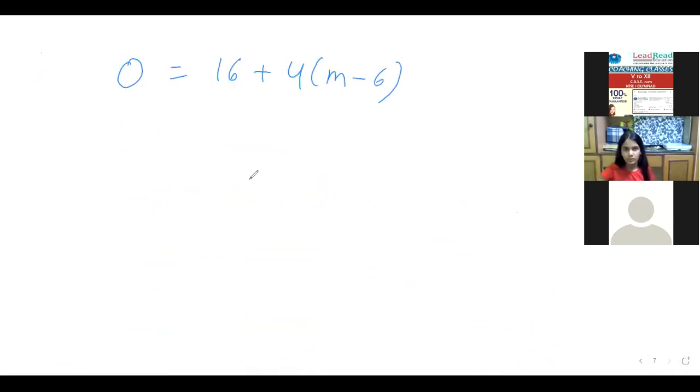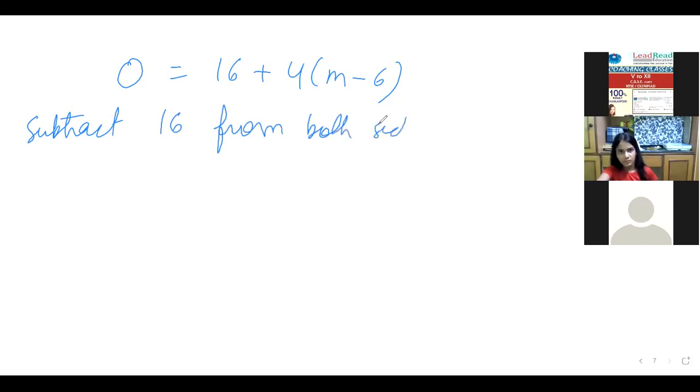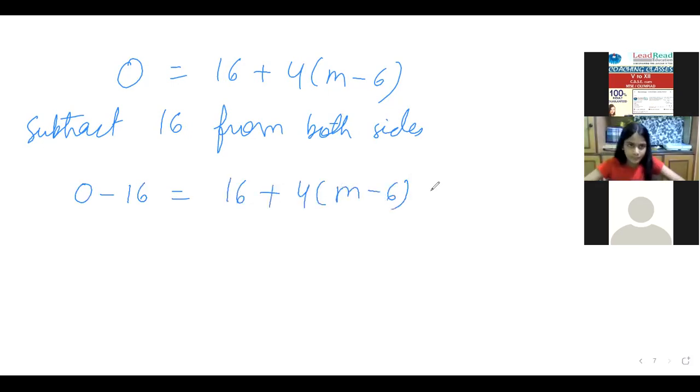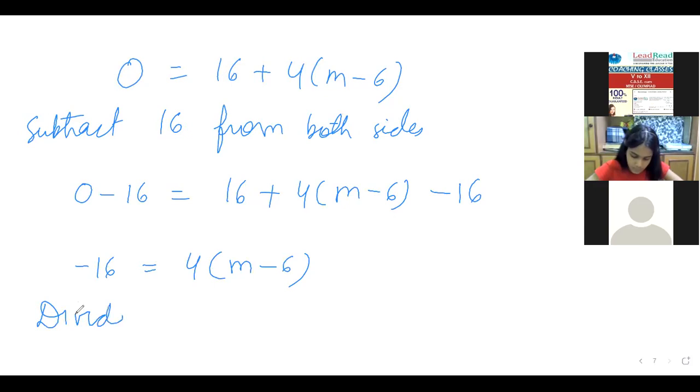देखो, I have written the question again, but Rakshita, that will be a big method. So how will I do it here? Subtract 16 from both sides. So I can write, 16 minus 16 is 0. Then I will write divide both sides by 4.